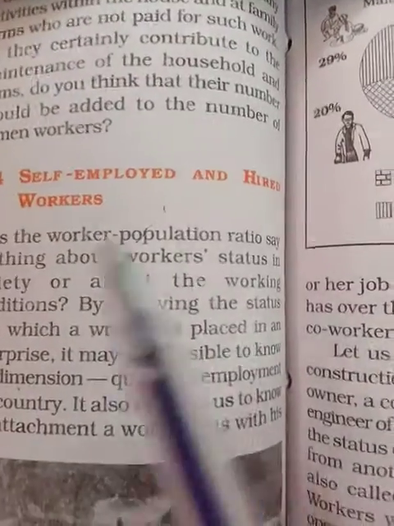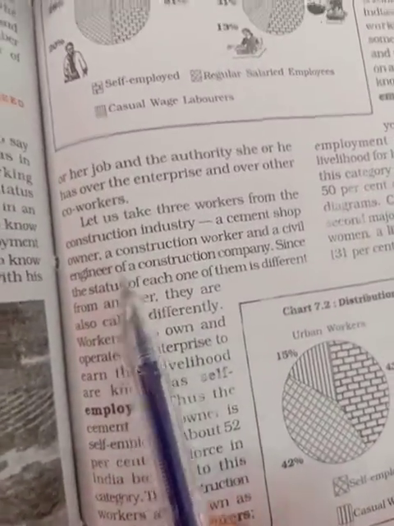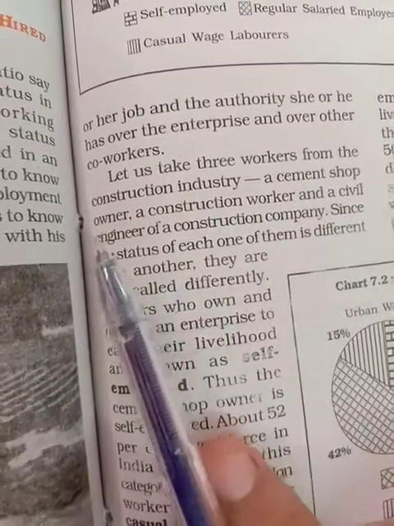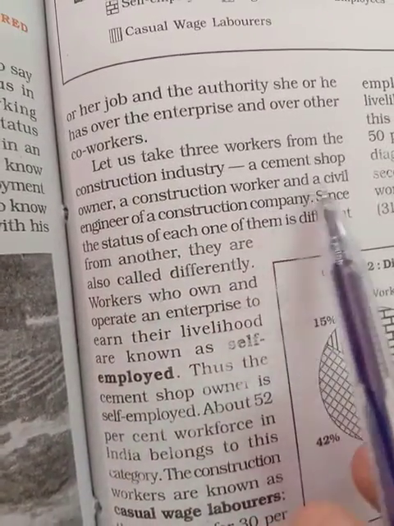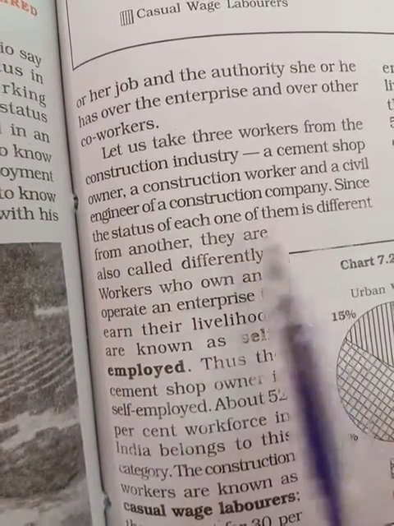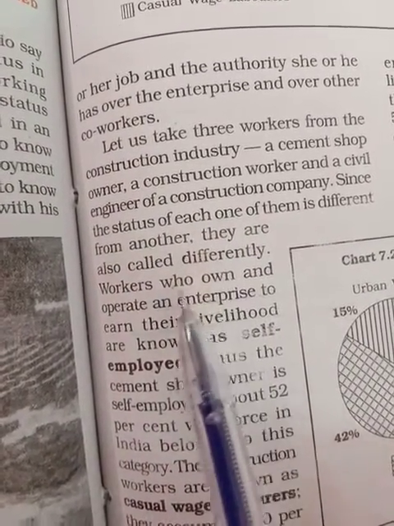Now the next para is related to self-employed and hired workers. I'm just getting this paragraph from the NCERT: let us take 3 workers from the construction industry: a cement shop owner, a construction worker, and a civil engineer of a construction company. Since the status of each of them is different from the others, they are also called differently.